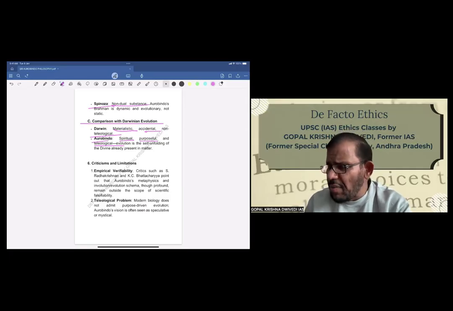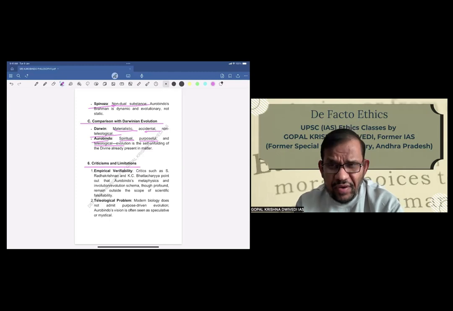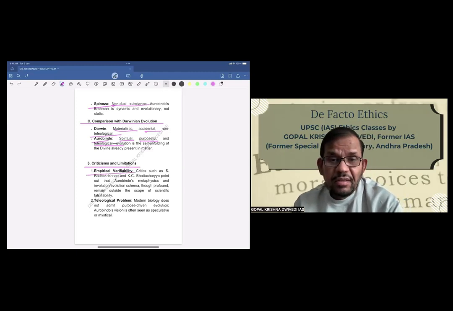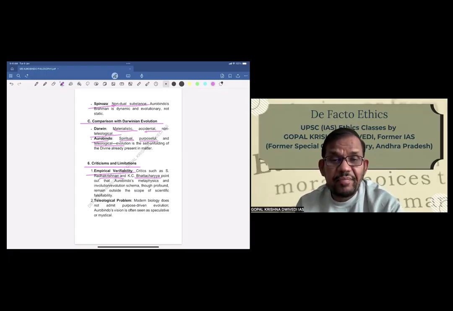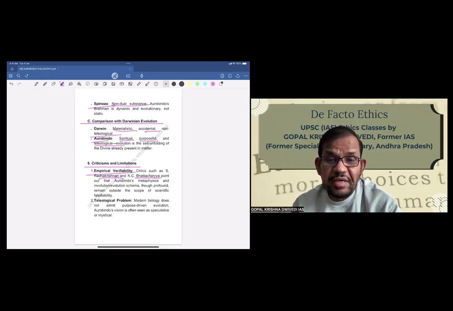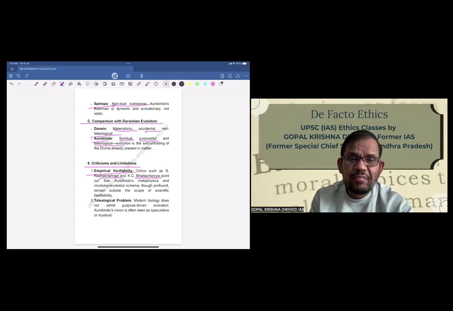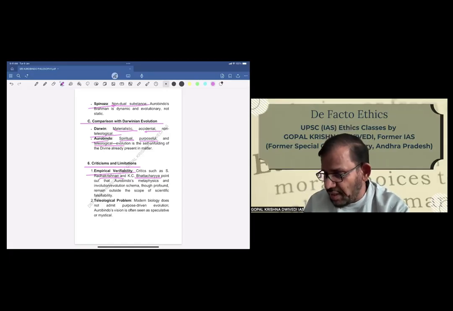But there are a number of criticisms and limitations in Aurobindo's theory. The first and most important is empirical verifiability. Critics such as Radhakrishnan and the modern critic Bhattacharya point out that Aurobindo's metaphysics and evolution schema, though profound and logically consistent, remain outside the scope of scientific falsifiability, which means it may be just imagination. So, there are problems.